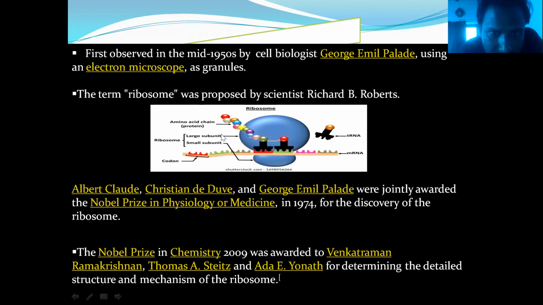Different codons are present between the large and small units, and some transfer RNA is also present, which helps in the synthesis of amino acid chains. So this is the structure of the ribosome.